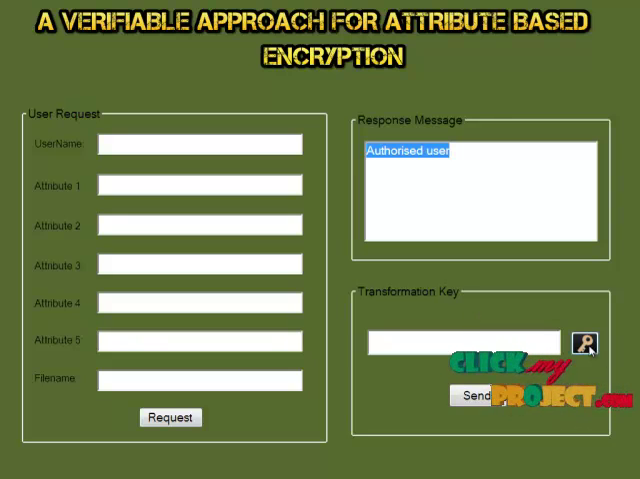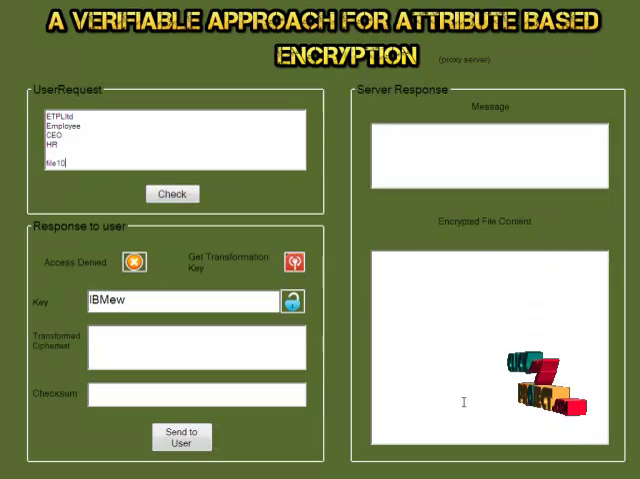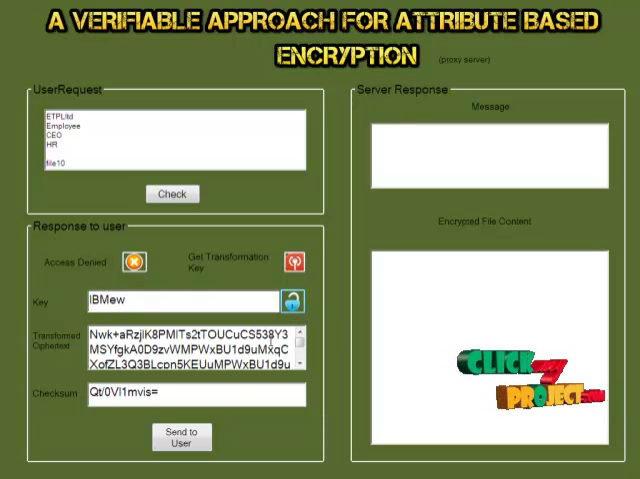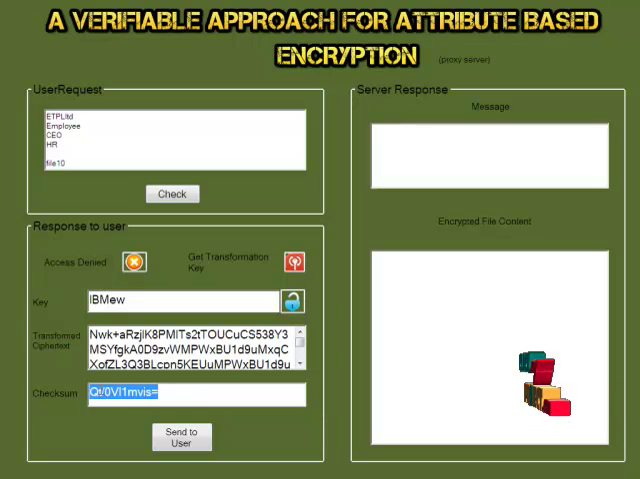When we click this button, the transformation key is generated. Then the transformation key is sent to the proxy server. The proxy server receives the transformation key which is sent by the user. The transformation key is shown here. When we click this button, the decryption is performed and the checksum is also decrypted. Now the proxy server outsources this transformed ciphertext and the checksum to the user.